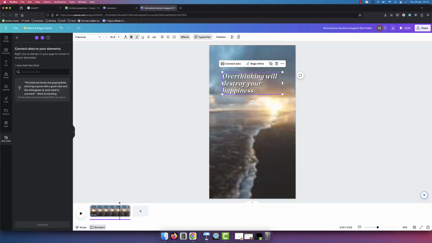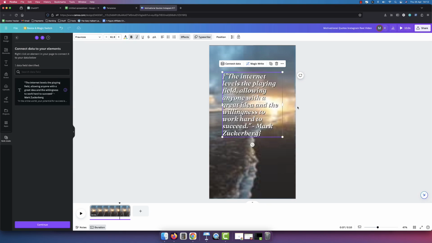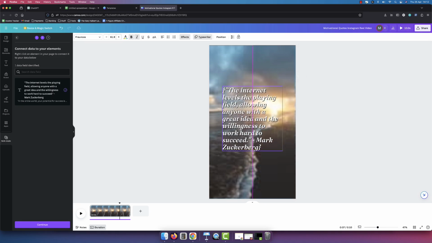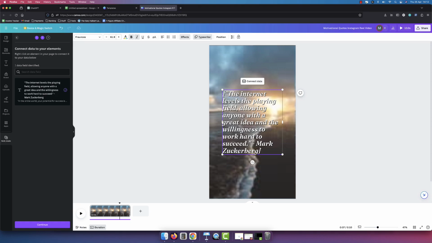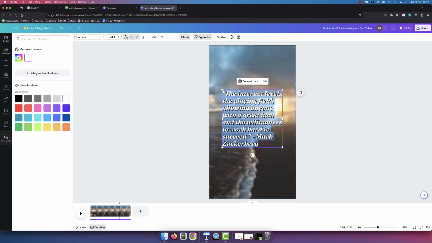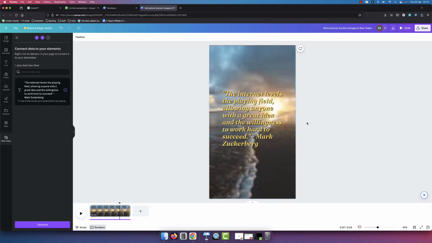We want to click on the text that we want it to connect to. We want to click on connect data. We want to select this first quote if you like, and then once we've done that, you can see we might want to align it in the center. We might want to get rid of this little curly bracket. All right, and then we might even want to maybe change the color of the font. All right, so maybe it's a bit easier to read. All right, there we go.